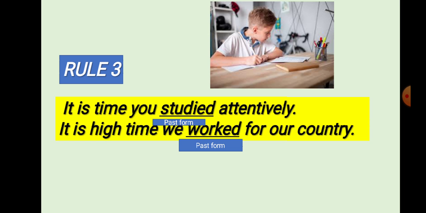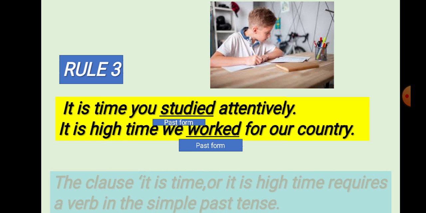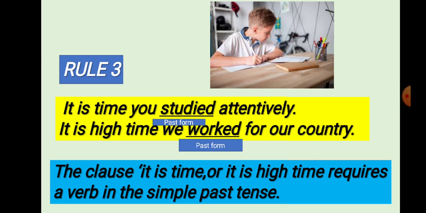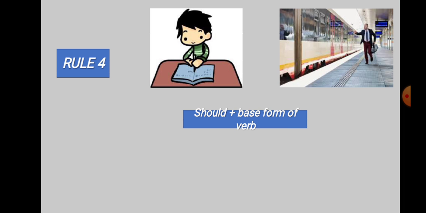Now you see these sentences. It is time you studied attentively. It is high time we worked for our country. The clause it is time or it is high time requires a verb in the simple past tense. You see the verbs are written in past form.